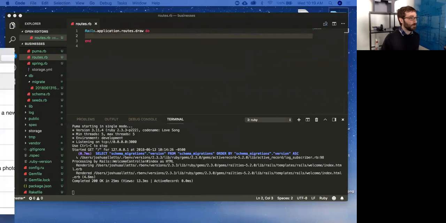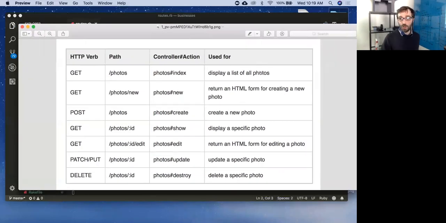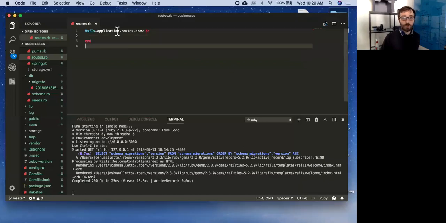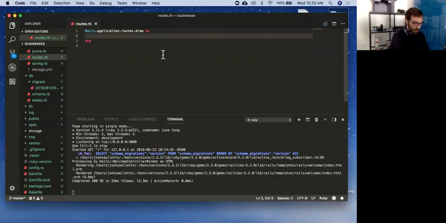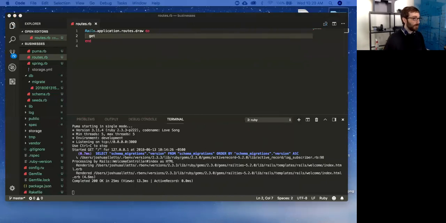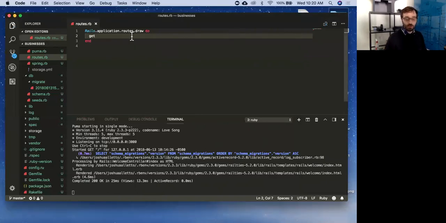So real quick, that's get me all of the businesses, right? So first, I need that route, and I'm just going to tell Rails that I want to create a route. It's going to be a get to /businesses. And then I'm going to have to put this other thing here, and I'll talk about this in a second.